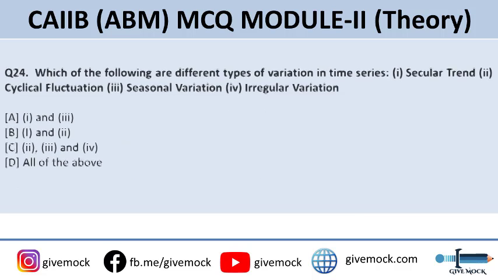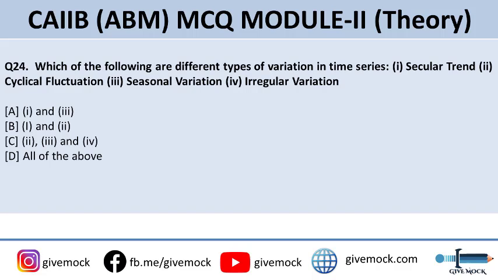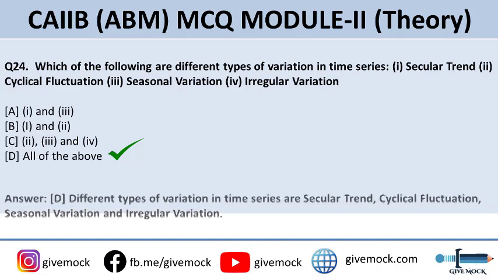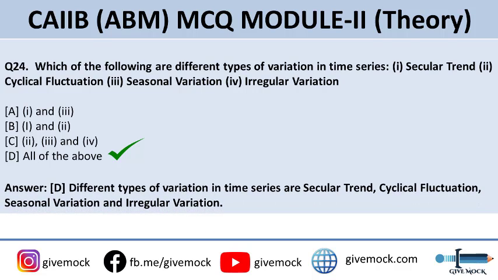Coming up to the 24th question, which of the following are different types of variation in time series? And there are certain types given: secular trend, cyclical fluctuation, seasonal variation, or irregular variation. And from the options you have to choose whether first and third are correct, whether first and second are correct, whether 2, 3 and 4th are correct, or option D, all of the above are correct. Let me tell you, the answer is all of the above. Different types of variation in time series are secular trend, cyclical fluctuation, seasonal variation, and irregular variation.